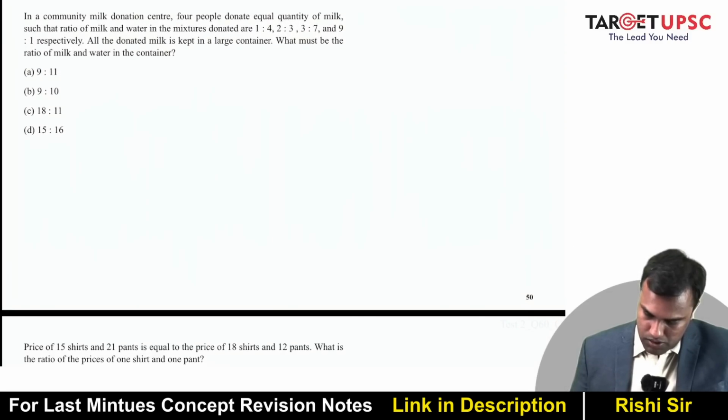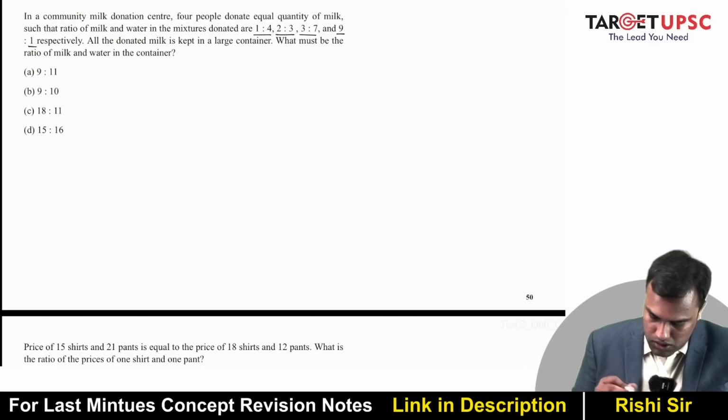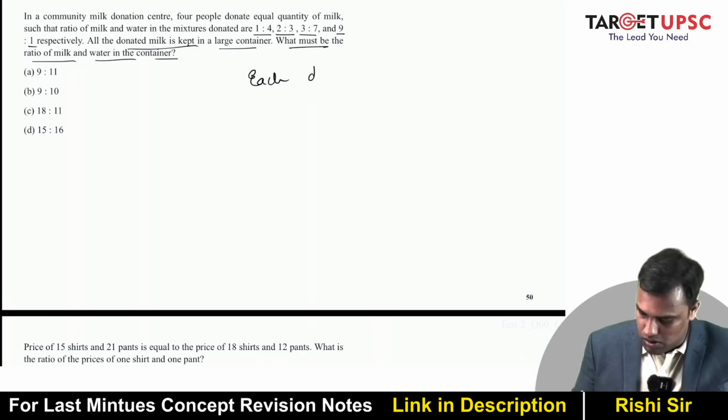In a community milk donation center, 4 people donate equal quantity of milk, such that ratio of milk and water in the mixtures donated are 1 is to 4, 2 is to 3, 3 is to 7, and 9 is to 1. So 1 plus 4 is 5, 2 plus 3 is 5, 3 plus 7 is 10, 9 plus 1 is 10. What must be the ratio of the milk and water? So suppose each donated 10 liters. So person 1, person 2, person 3, person 4, milk and water.